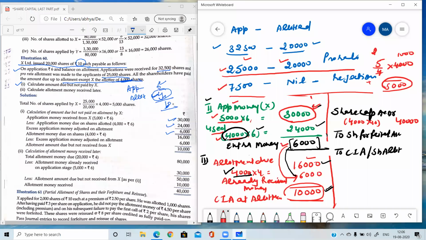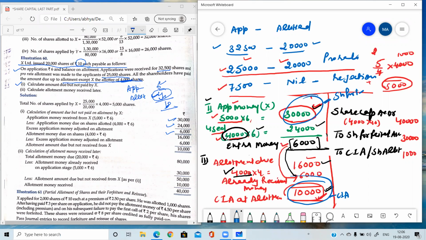So this amount will be share forfeited, 30,000. And the amount which has come in the call scenario, that amount will be kept in the call scenario. So finally, these two money will be used, this first money and the last answer. This will always be share forfeited in the table, and this will always be calls in arrear.